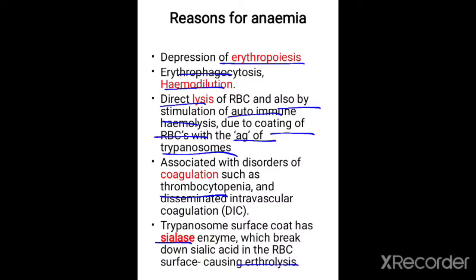These are the reasons for anemia, which include depression of erythropoiesis, which means the formation of RBCs will go down, and then erythrophagocytosis, hemodilution, direct lysis of the RBC, and also stimulation of autoimmune hemolysis, thrombocytopenia, and the enzyme sialidase.